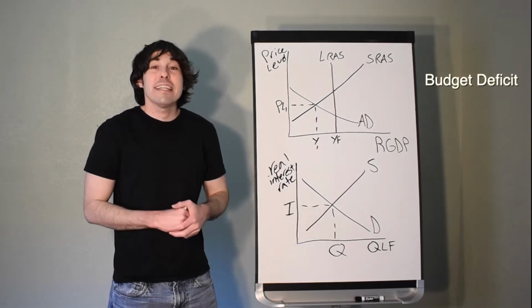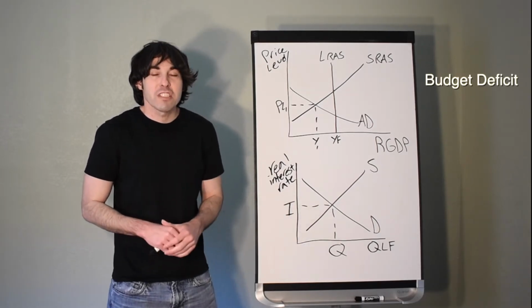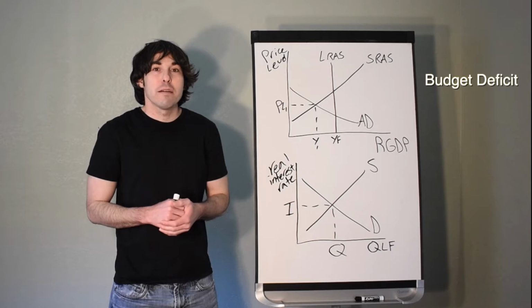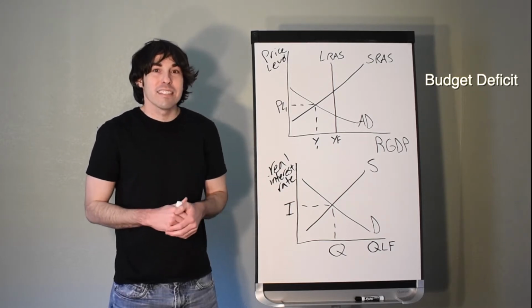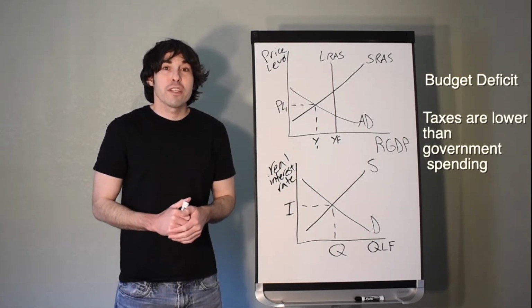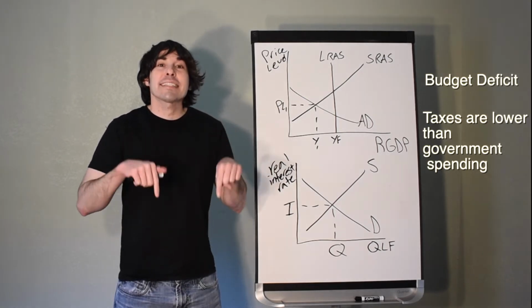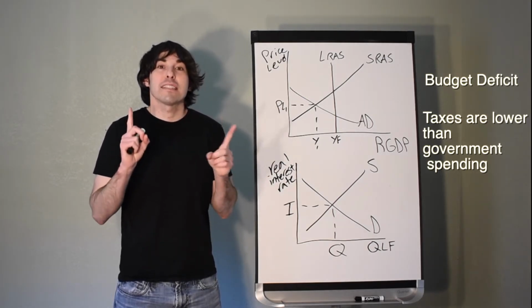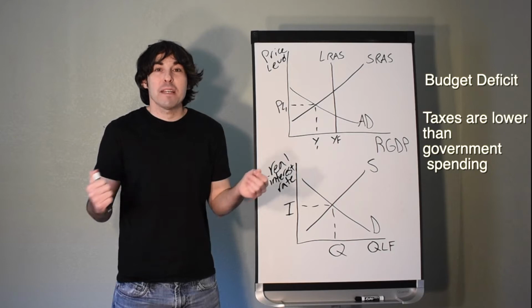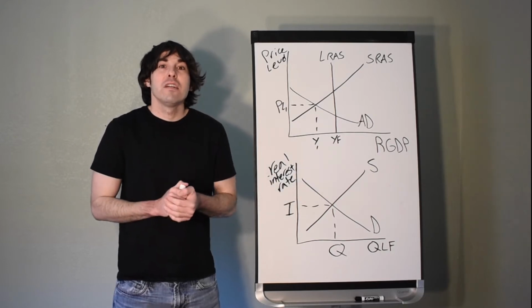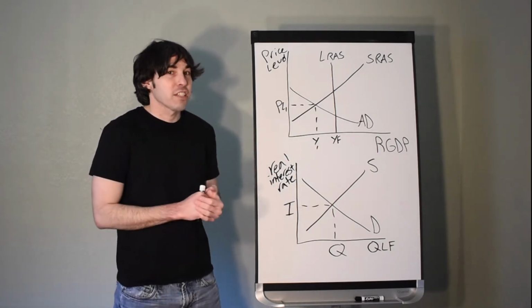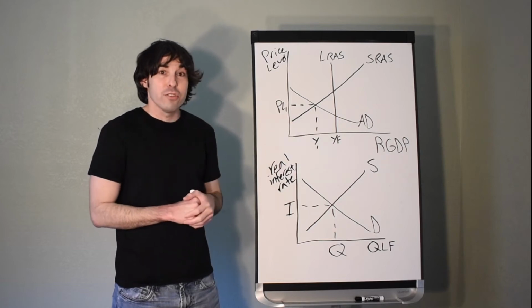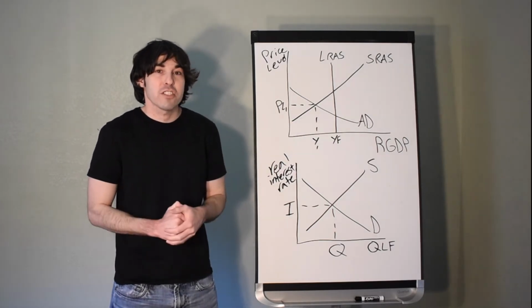Crowding out is going to occur anytime the government goes into a budget deficit. Remember, the government's budget is made up of two things mainly: taxes and government spending. Generally, when the government is in a budget deficit, taxes are going to be low and government spending is going to be high. And so the government's going to be spending money that it doesn't actually have. Generally, this is going to happen in a recession because at that point you're going to need to do deficit spending so that you can get out of the recession.